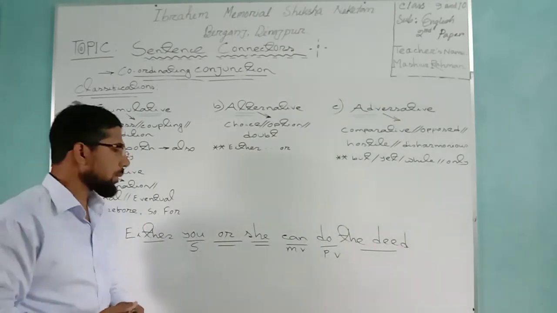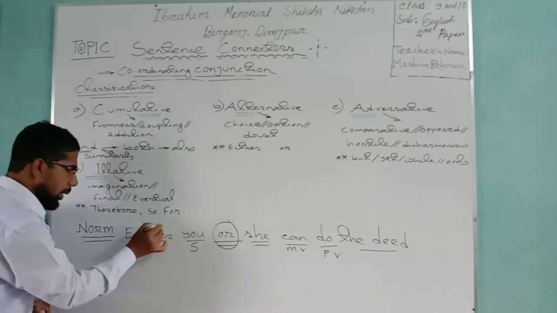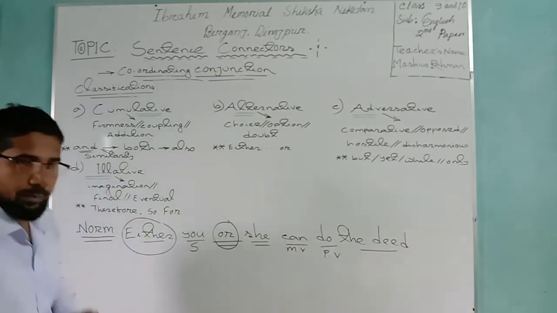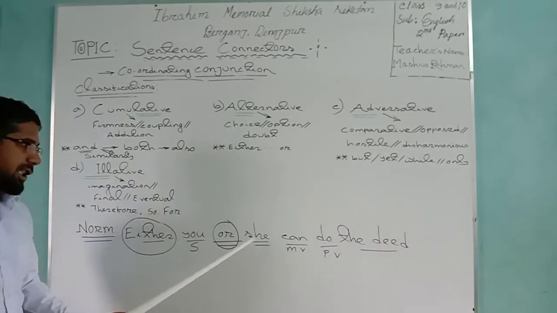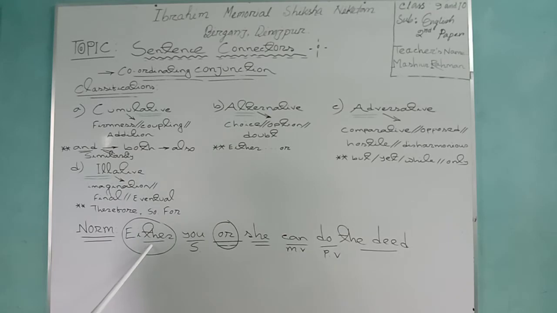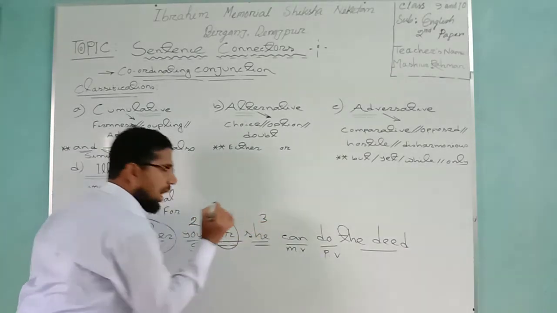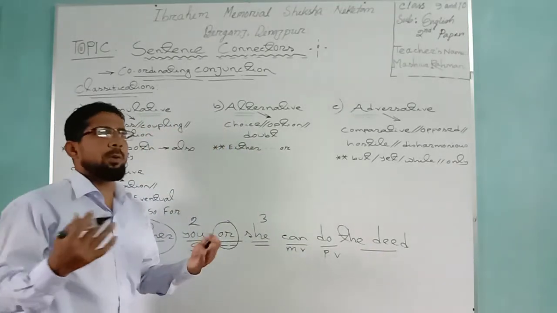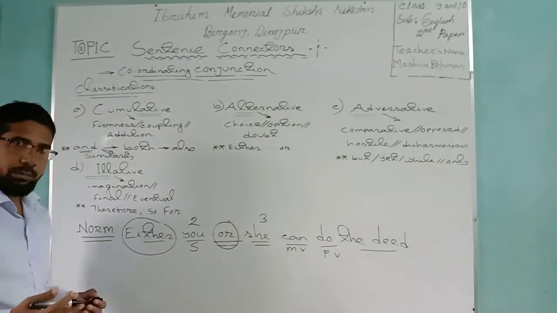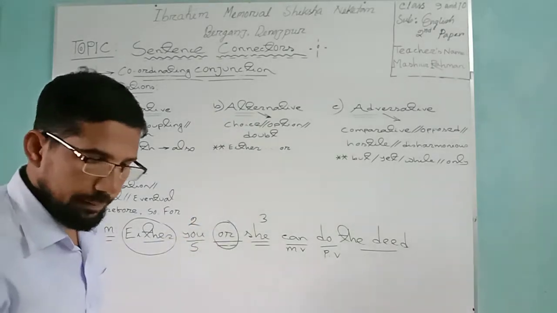Am I right? So I have written here, you have seen here, which sort of conjunction have I applied? Alternative conjunction. What does this sentence tell you in meaning? Either you, either second person or third person, can do various types of deeds. It means various types of doing tasks. Are we right? Okay. Can we go to the next one? What's our next task?